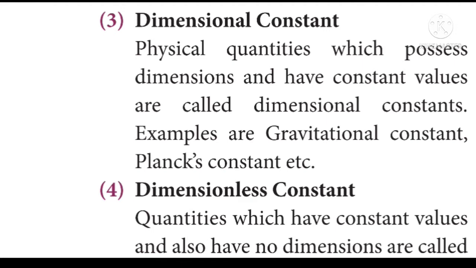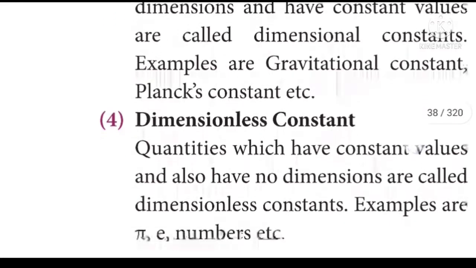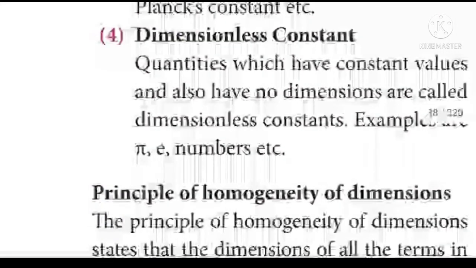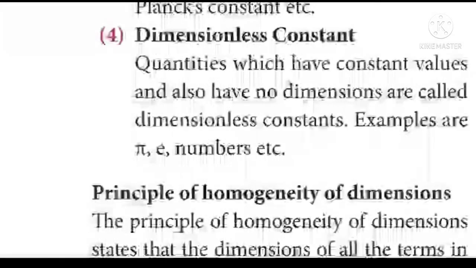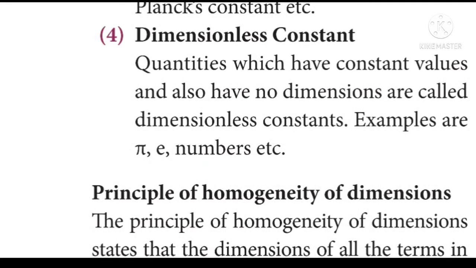And next one, dimensionless constants. The quantities which have constant values and have no dimensions are called dimensionless constants. Examples are pi, Euler number e, they are known as the dimensionless constants, but they are having constant values.